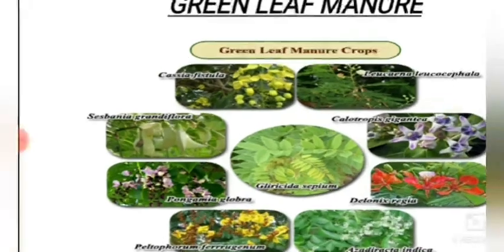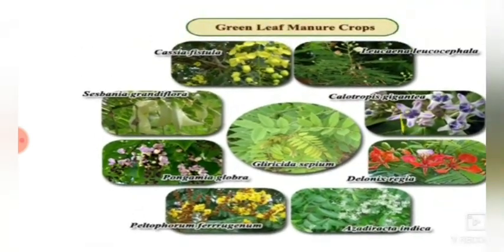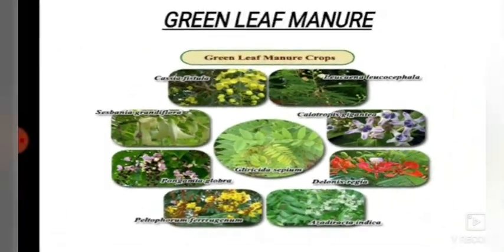For example, here I have given some examples: Cassia fistula, Leucaena leucocephala, Sesbania grandiflora, Calotropis gigantea, Delonix regia, Gliricidia sepium, Pongamia glabra, Peltophorum ferrugineum, and Azadirachta indica. These are some examples of green leaf manures, and they will be helpful in many ways like green manure crops.